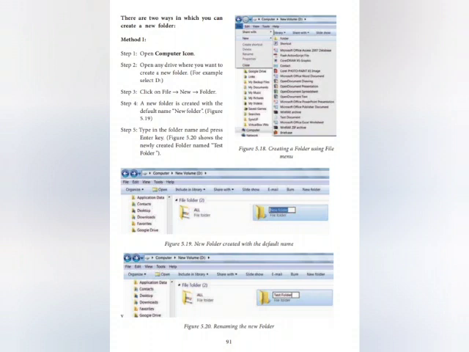Method 1. Step 1. Open computer icon. Step 2. Open any drive where you want to create a new folder. For example, C drive, D drive, like that. Step 3. Click on File, New Folder. Step 4. A new folder is created with the default name New Folder. Step 5. Type the folder name and press Enter key.